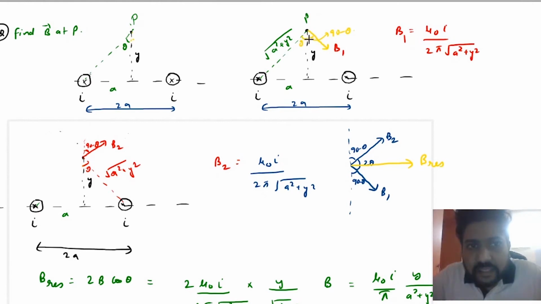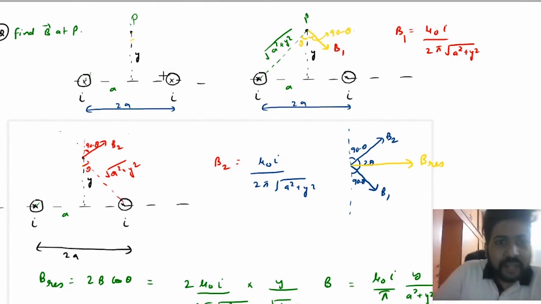So if this angle is theta, you will see that this angle has to be 90 minus theta. Okay, so what you have got here is the magnetic field B1, and with the vertical it is making an angle 90 minus theta. So you have got this B1 vector.